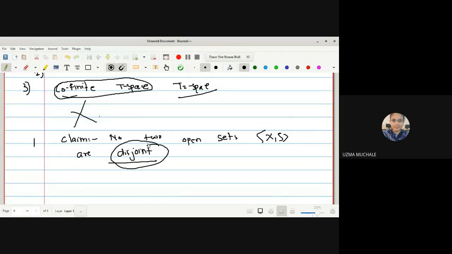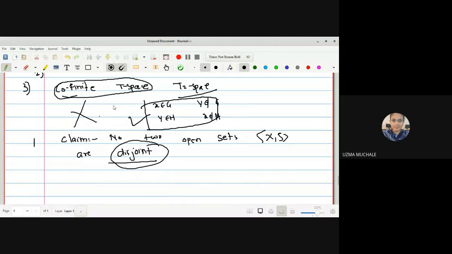We have proved it is a T1 space, which means we are able to find two open sets which satisfy the condition. What is the condition? X belongs to G, Y does not belong to G. Y belongs to H, X does not belong to H. Okay. So this condition we have already proved for the cofinite topological space.